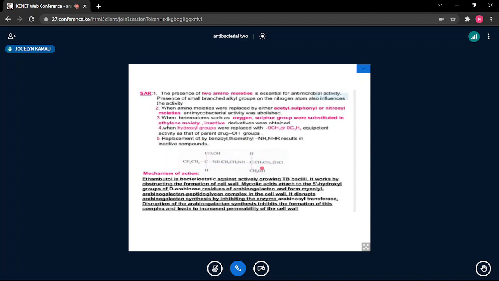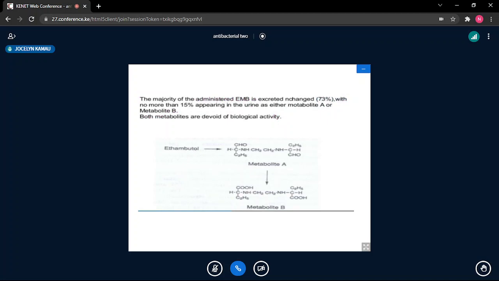Those small groups, the alkyl groups, were also important. They were found to increase activity. The amino groups were also necessary. The alkyl group there was necessary, and therefore that molecule was best suited for activity. Ethambutol in this particular class of drugs was found to be the best, and was responsible for optimal activity.